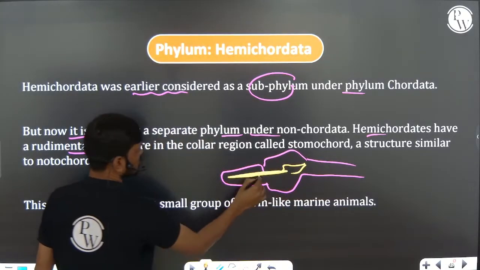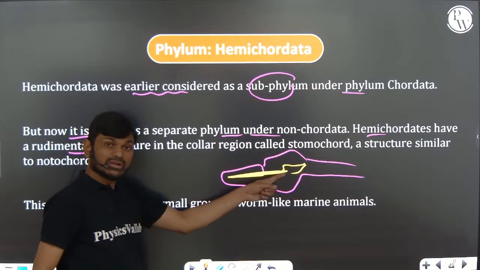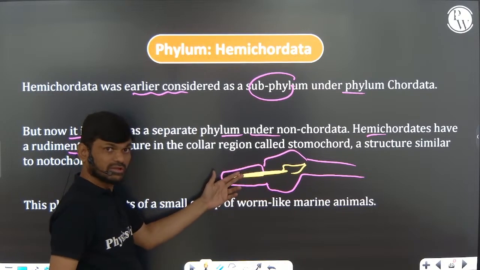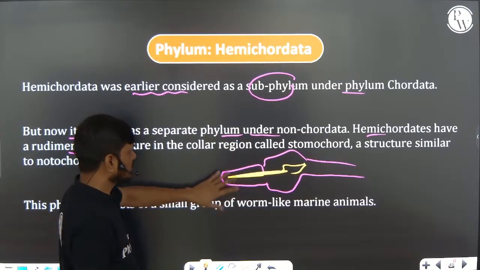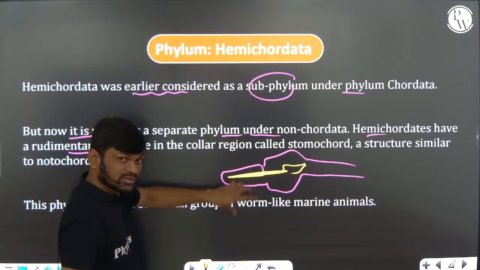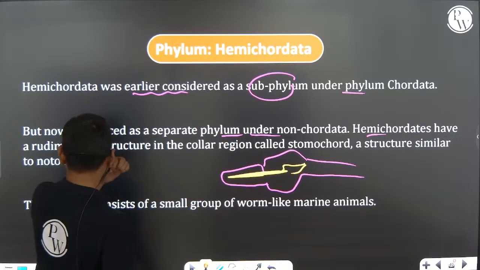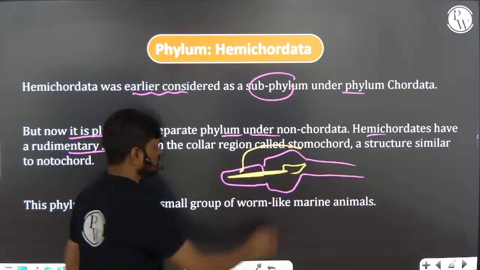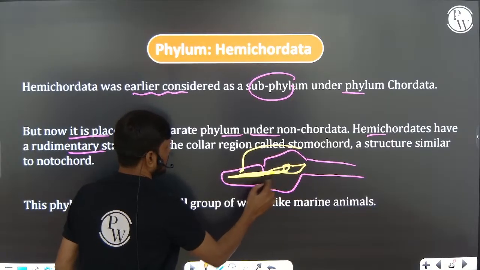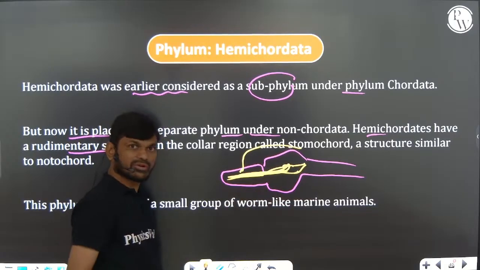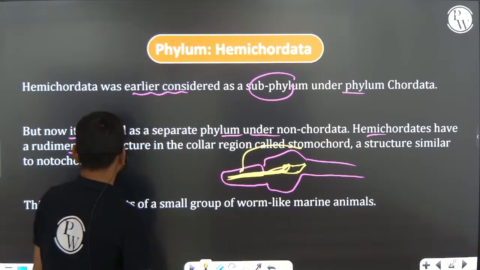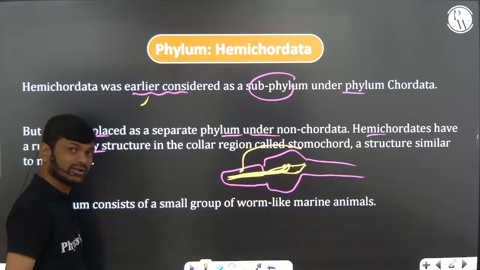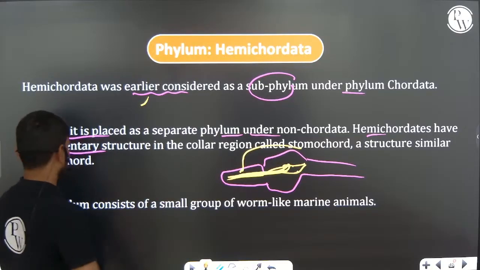This structure is actually a form of alimentary canal that enters into the head region. Earlier we thought this was the notochord, but later it was found not to be a notochord. It is similar to the notochord, and we call it stomochord. It is a modified structure of the alimentary canal or foregut, right? Because of that, earlier we classified it under chordata, but later we replaced it under non-chordata.